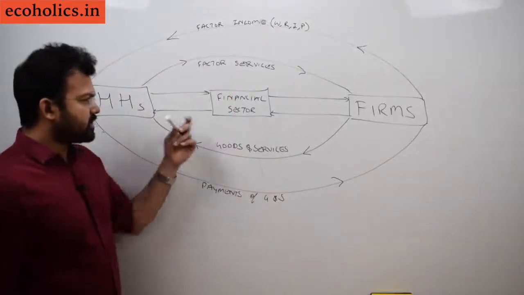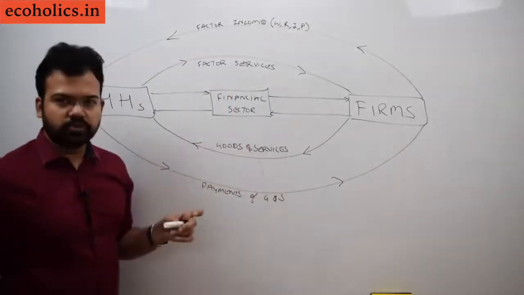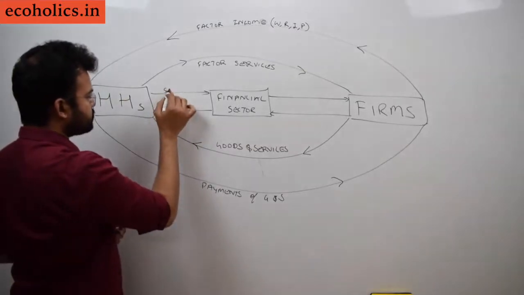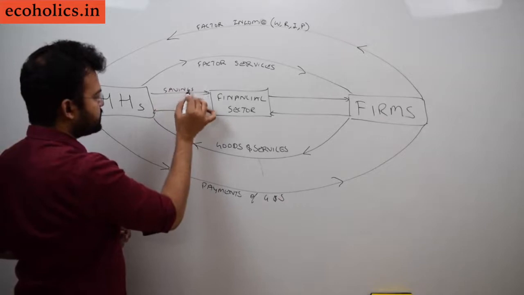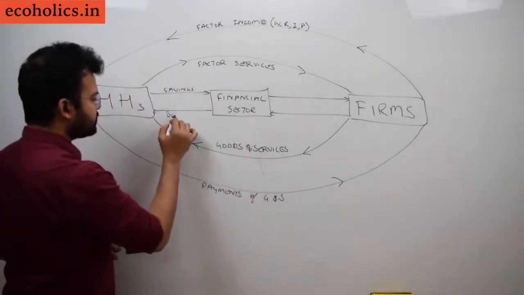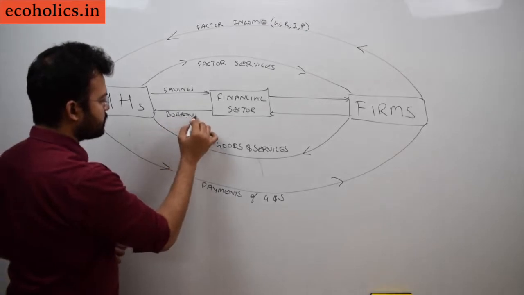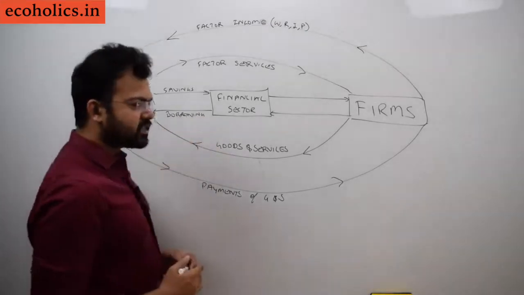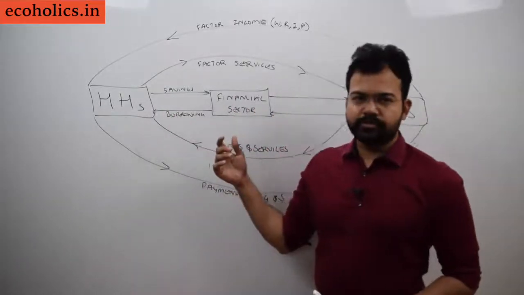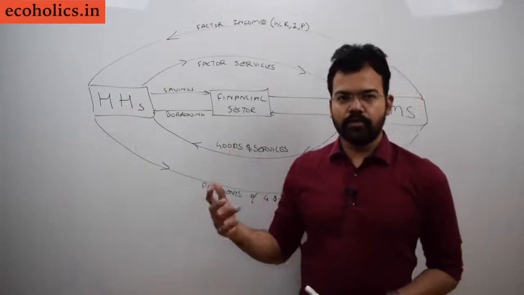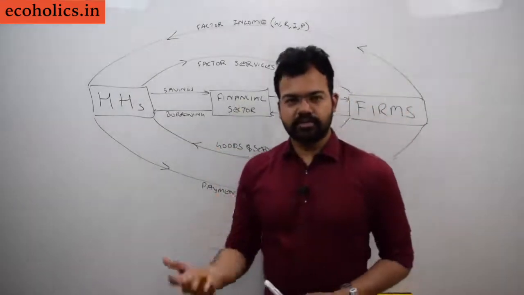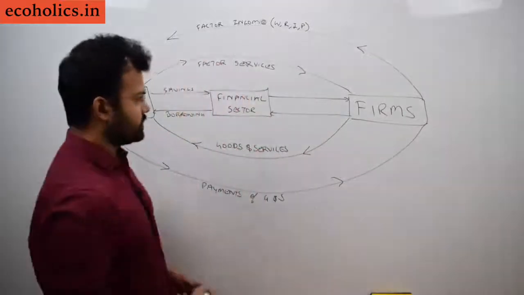First we'll see the relationship between the financial sector and the household. In a simple sense, households are giving a lot of hard earned savings to the financial sector, and they are borrowing money from the financial sector in order to purchase certain kinds of assets. That is borrowing for a house loan, vehicle loan, whatever it is, and they are giving savings like fixed deposit, current account, savings account, whatever they want to open.